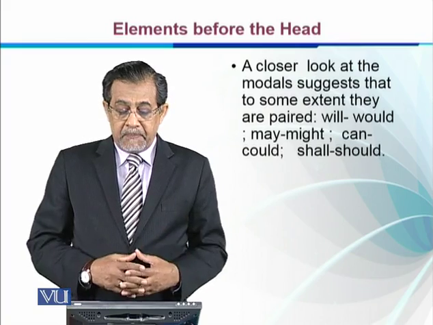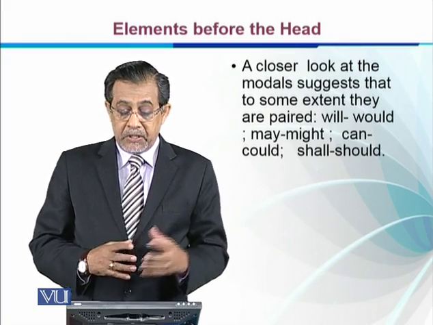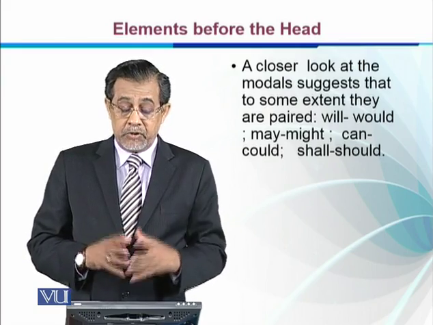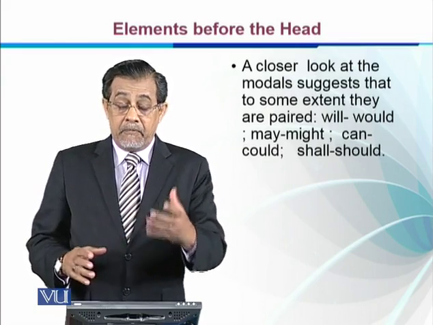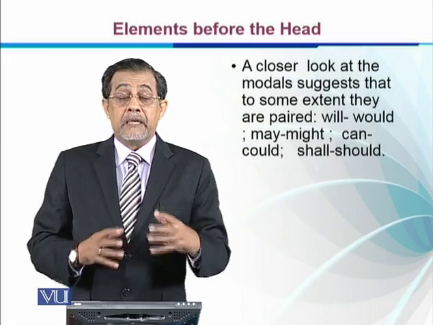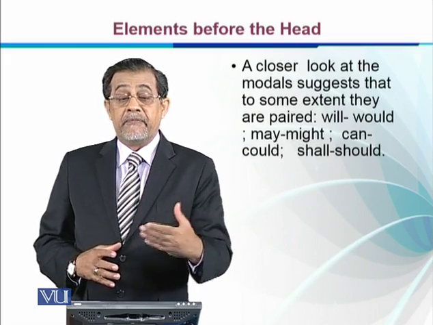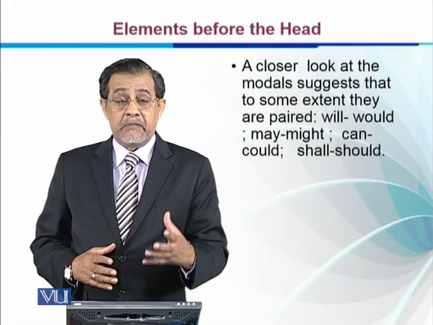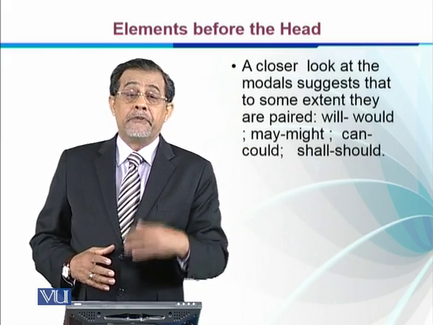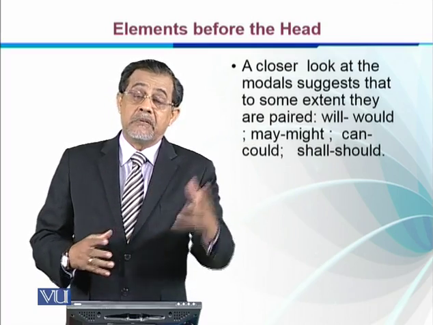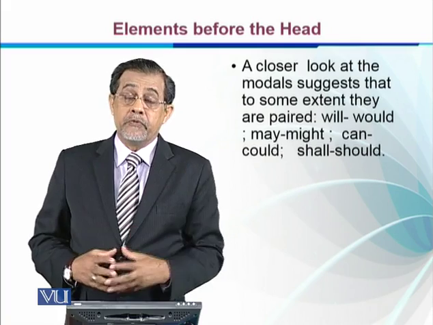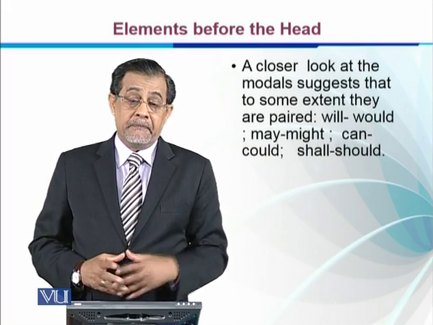A closer look at the modals suggests that to some extent they are paired. We know that will, would, may, might, shall, should. Though there are times when we use them to refer to the same tense. For example, could I speak to Mr. John, and here could refers to a future event.